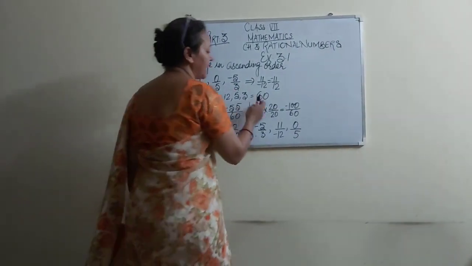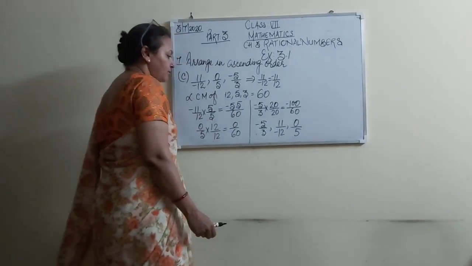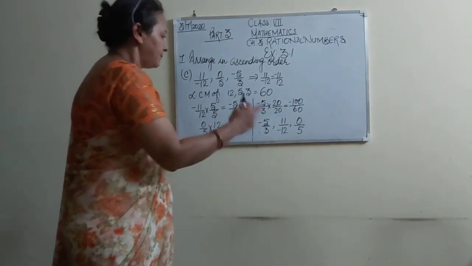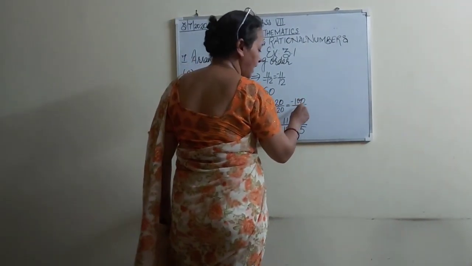That is -100/60. So which is the bigger number other than the negative sign?